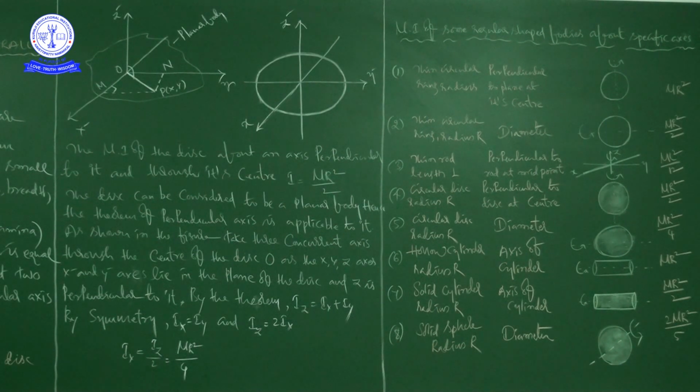Okay, right. By the theorem of perpendicular axis, you can write that Iz is equal to Ix plus Iy, right?